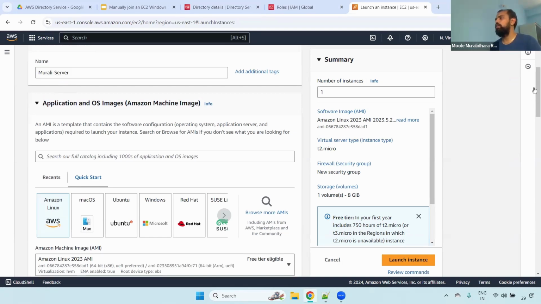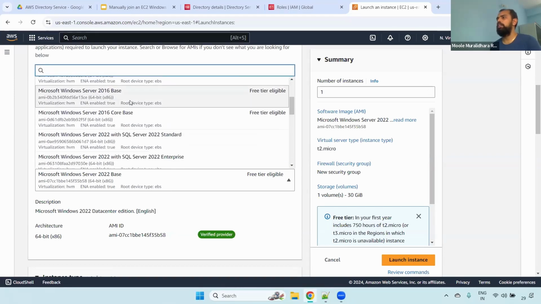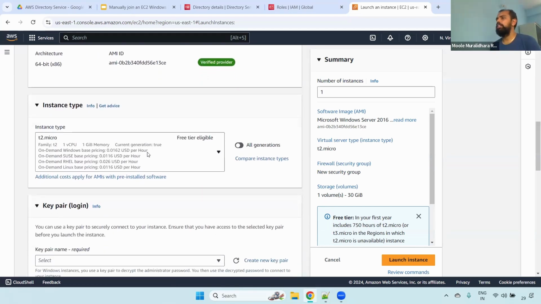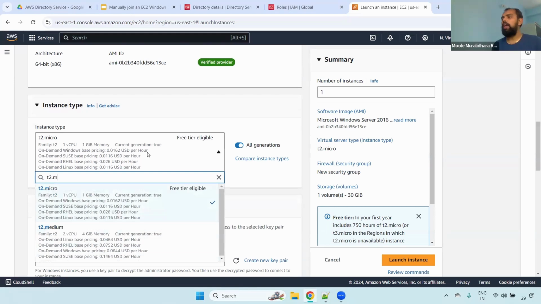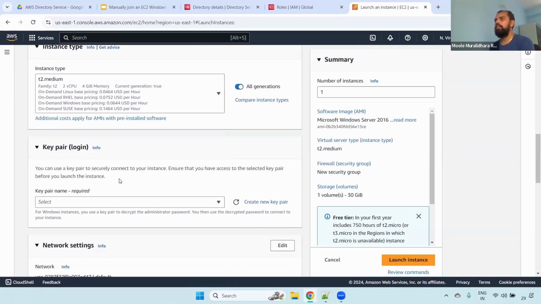Now you can select Windows, come down, and select the specific one. I'm selecting the 2016 base image. Come down. Here I'm selecting the instance type, T2.medium. Earlier, why did I select T2.large? Because we needed to install the AD tools. But for this Murli F1 server, we don't require them. We require the AD tools when we want to create users and groups, or see existing ones. But for the join part, we don't need to install the AD tools. Now I'm selecting T2.medium, and here you can select the PEM file.